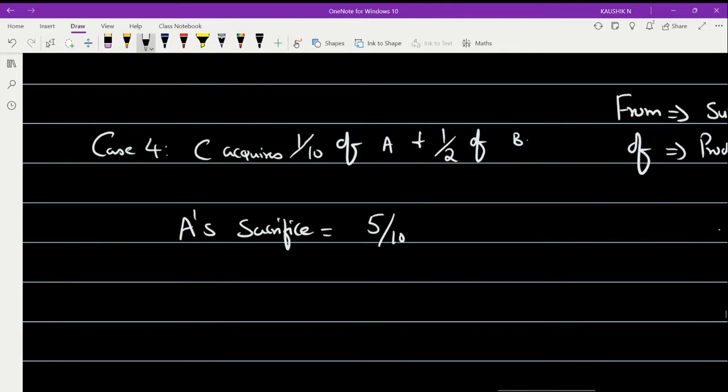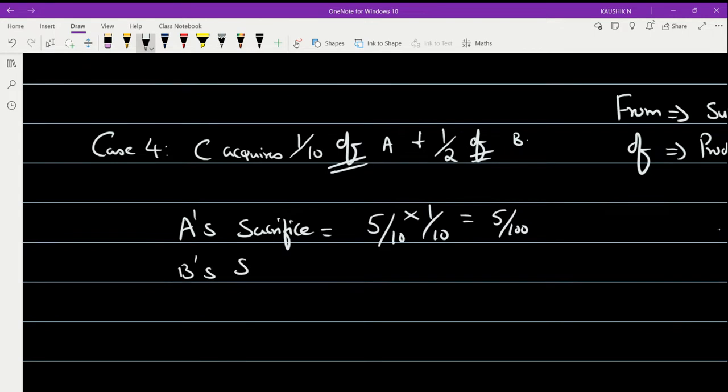Since here they used the word of, 1 by 10 share of A means the share of A was 5 by 10, and in this you take 1/10, so this gives you 5 by 100. Similarly, B's sacrifice you have to determine.